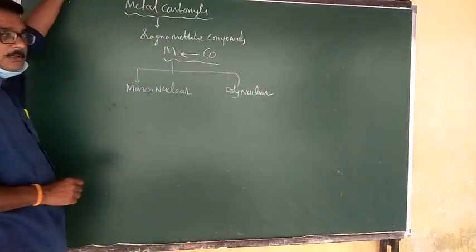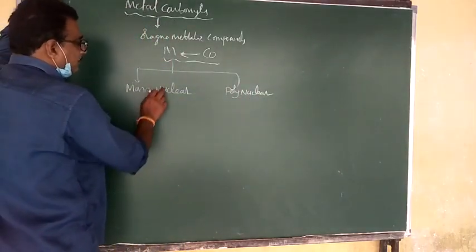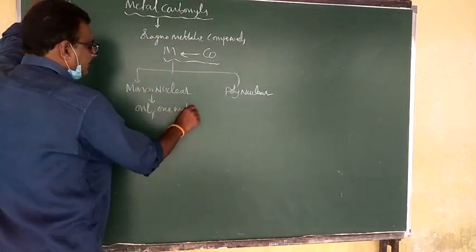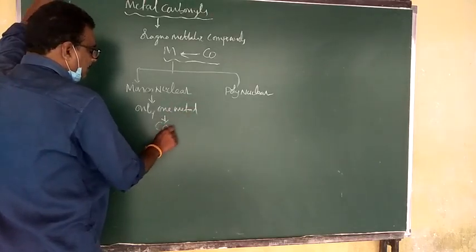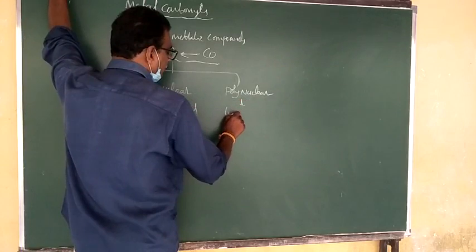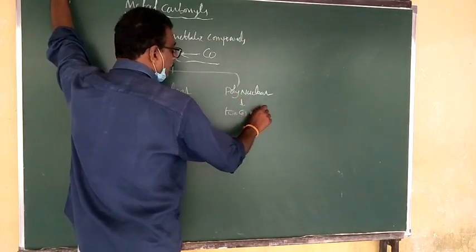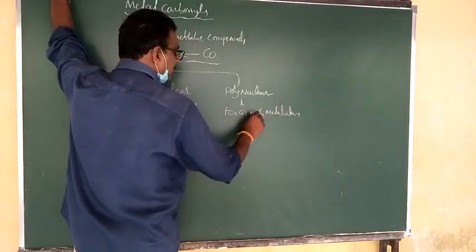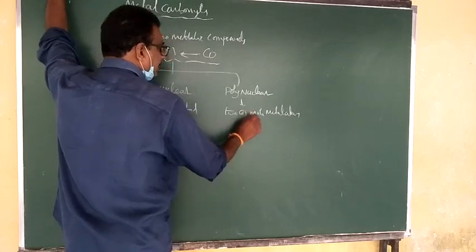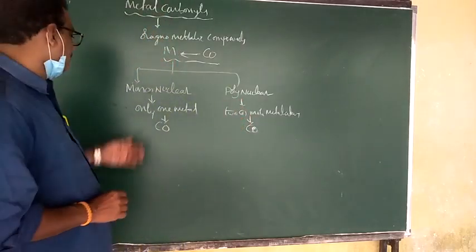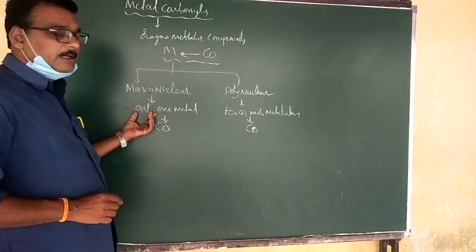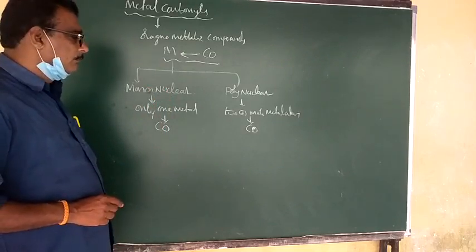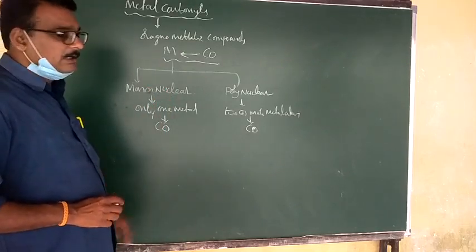In mononuclear carbonyls, only one metal atom is bonded with carbon monoxide. Here two or more metal atoms joined with the carbon monoxide is called a polynuclear carbonyl. So mononuclear means only one metal joined with carbon monoxide, and polynuclear carbonyls means two or more metal atoms joined with carbon monoxide.